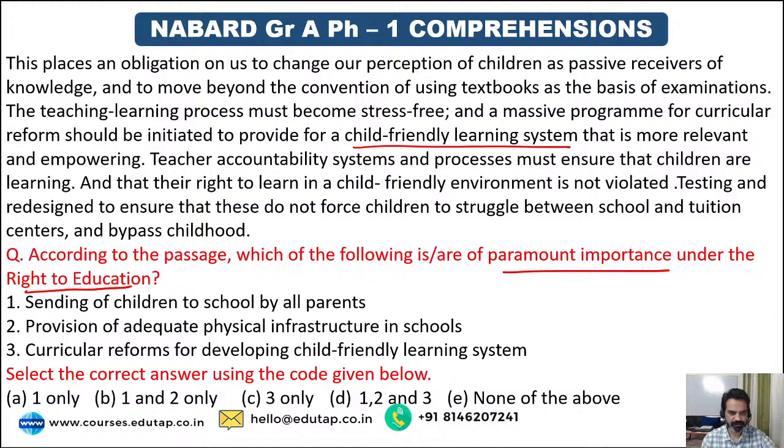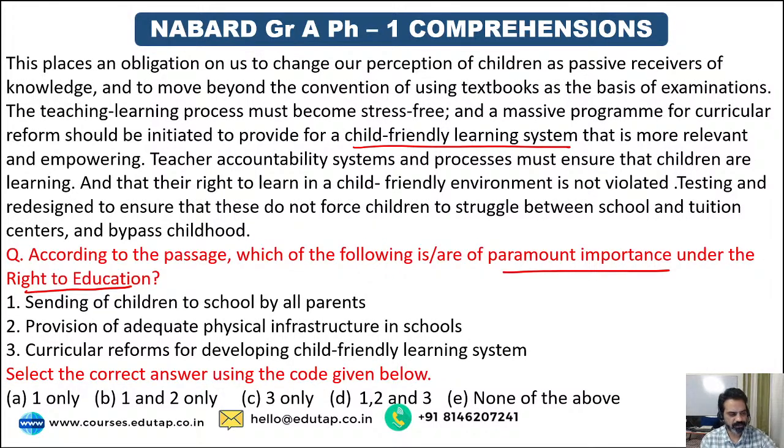All right, so that's again a very important point, that children should not be forced to just cram books and be tested just on the basis of their textbook knowledge. They should have a child-friendly learning system where the student is not only stuck with their tuition and school routine. He should be able to learn something new every day. So that should be the aim of the right to free education, right?